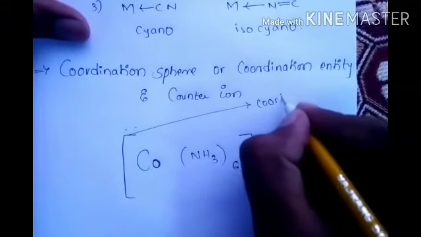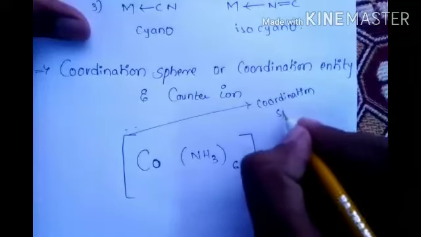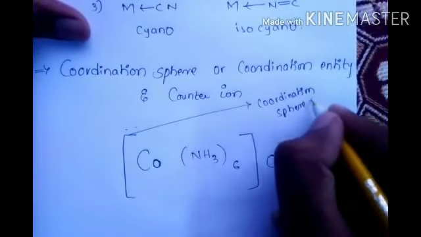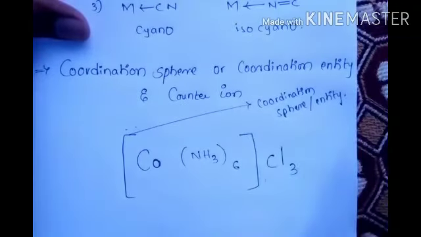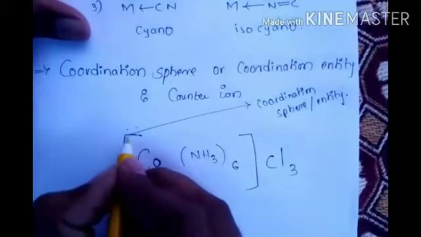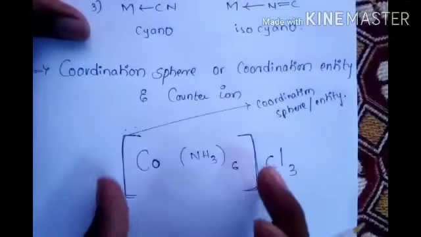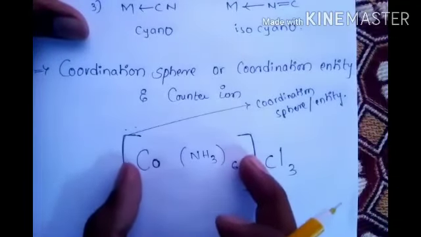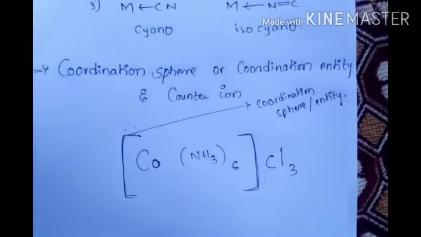The square bracket region, the full box, is called the coordination sphere or coordination entity. So the coordination sphere is cobalt hexaammine.